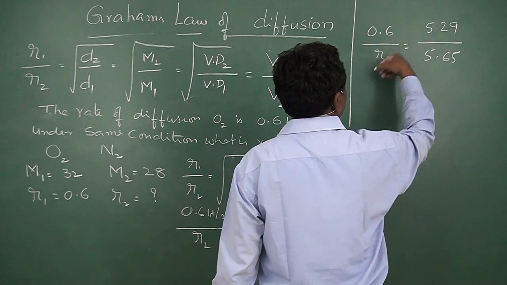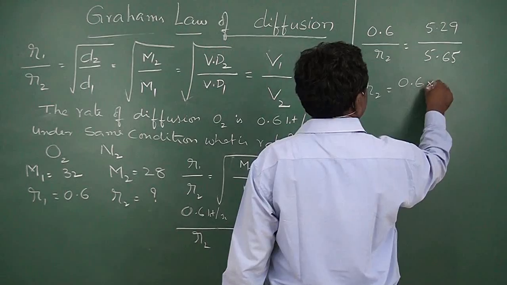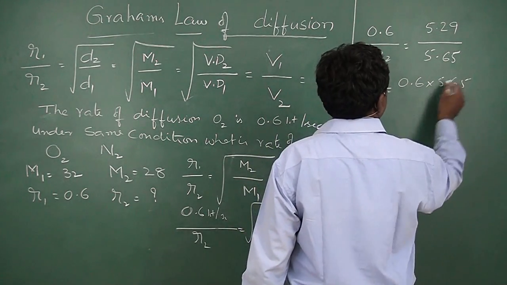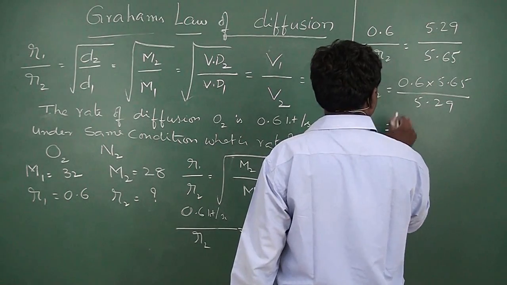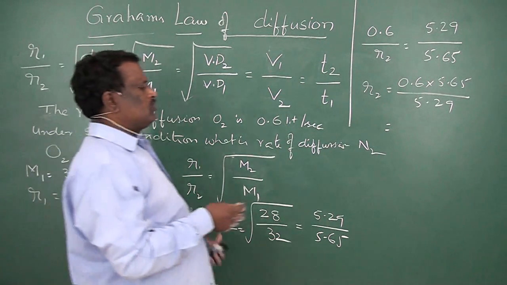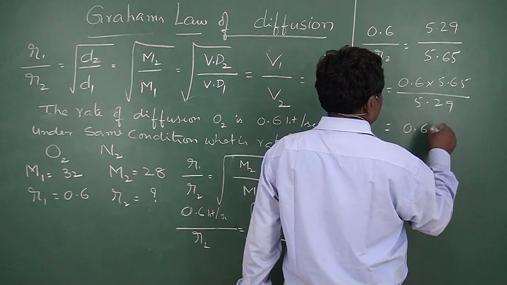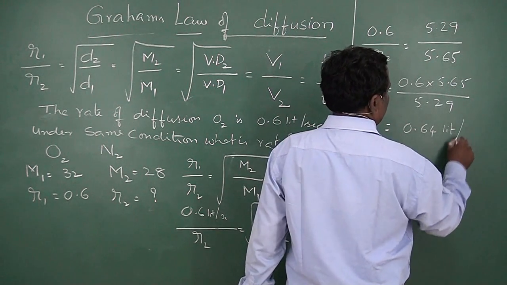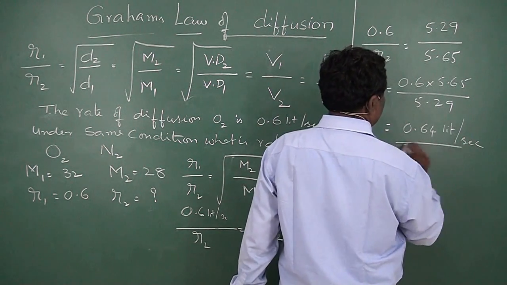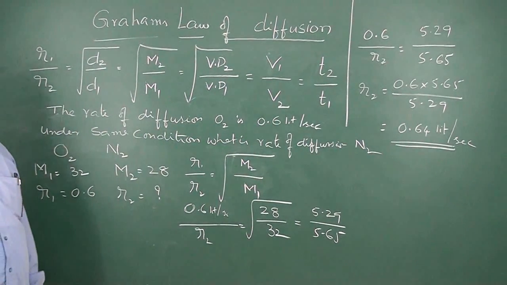Then on cross multiplication, R2 is equal to 0.6 into 5.65 by 5.29, which is 0.64 liters per second. This is the rate of diffusion of nitrogen gas.